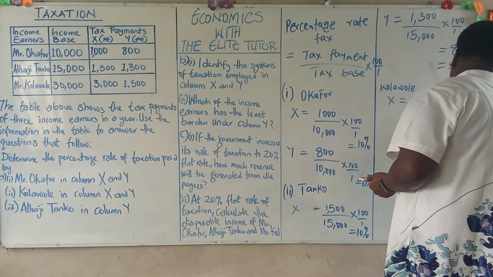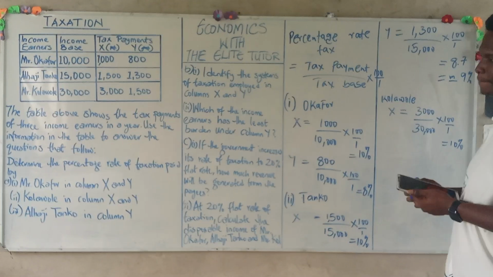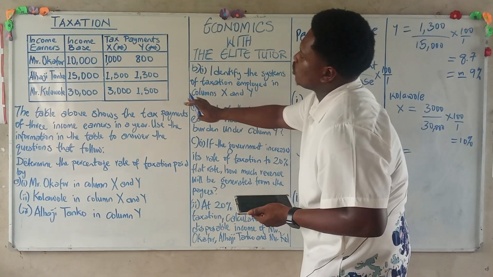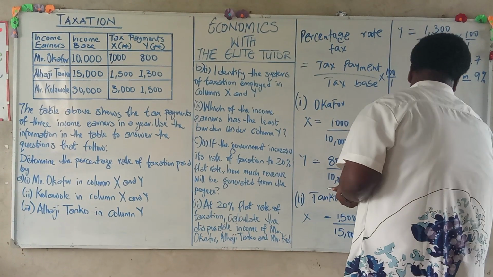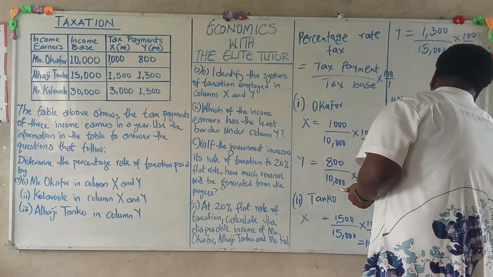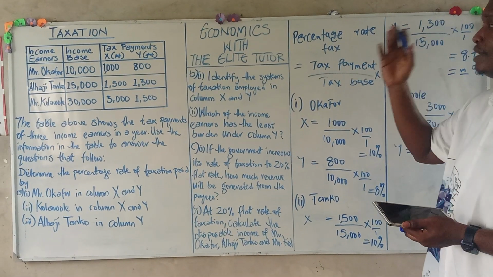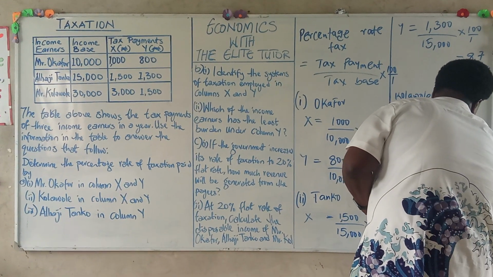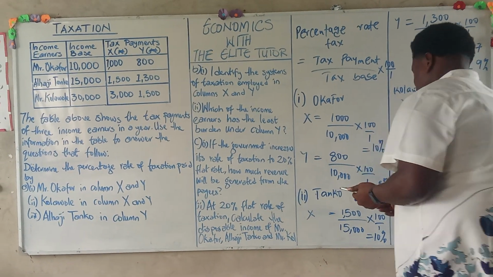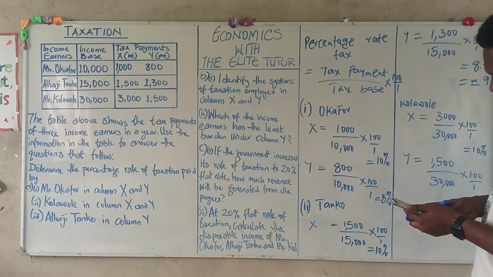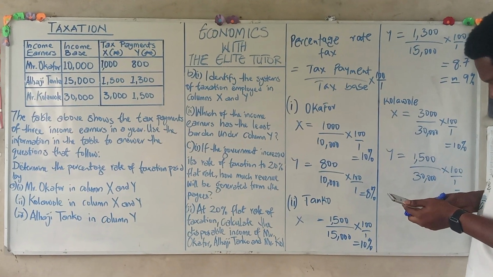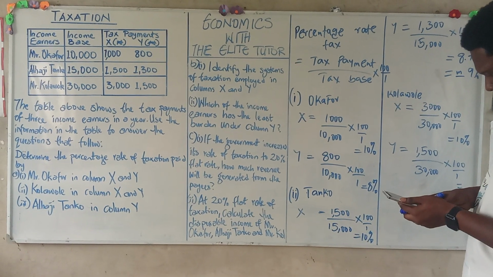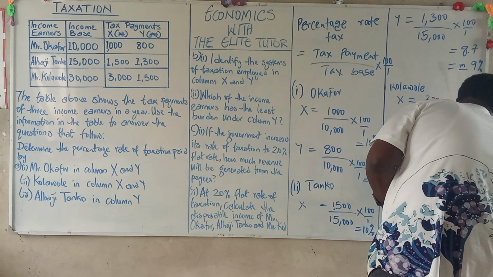This gives us 10%. And then for his column Y, his tax payment is 1.5, while his tax base, which is income base, remains the same, 30,000, multiplied by 100 over 1. And this gives us 5%.